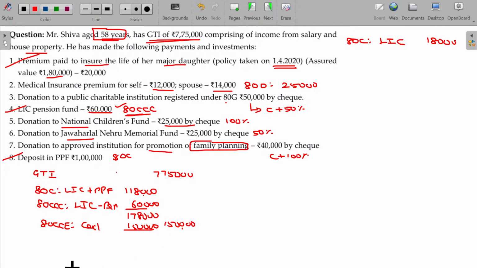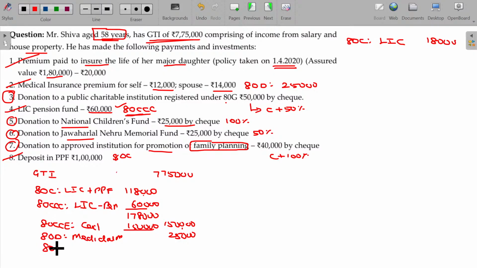1,50,000 is eligible. Is that clear? Then 80D is all about mediclaim insurance policy. Mediclaim, how much is claimable? 25,000. And this is also donation, donation, donation, donation. All these things are falling under 80G series.